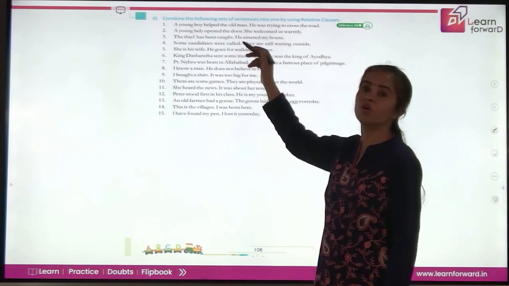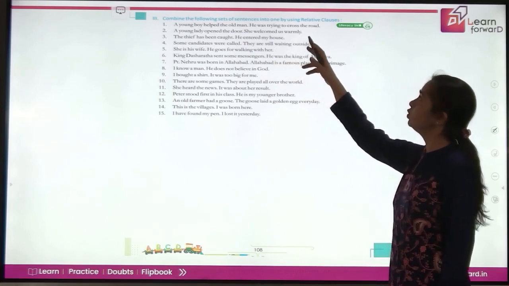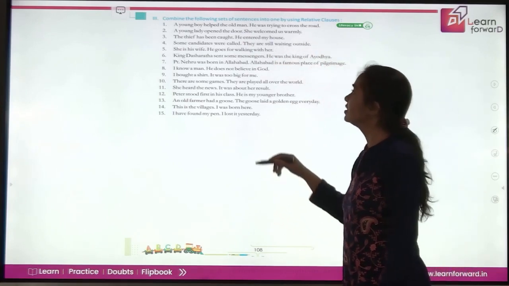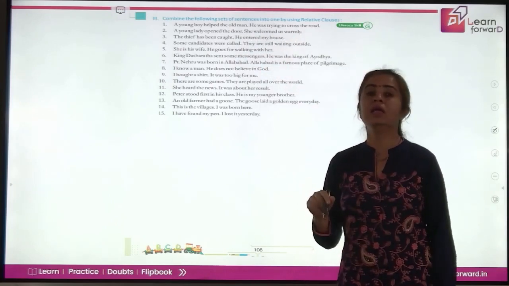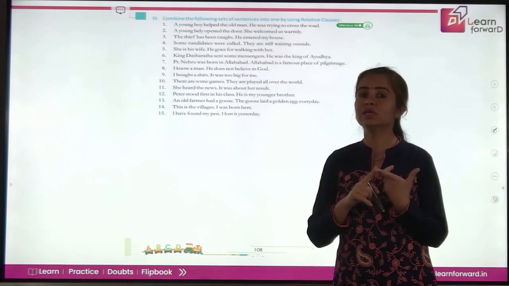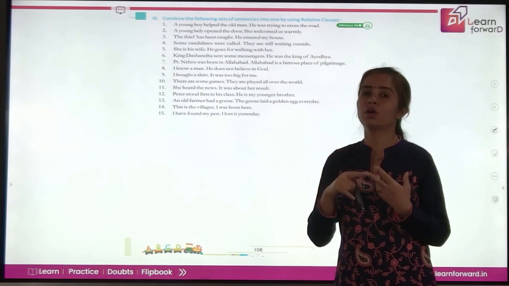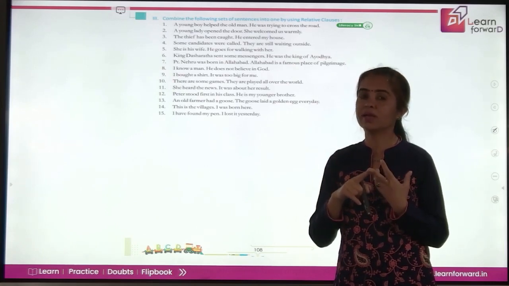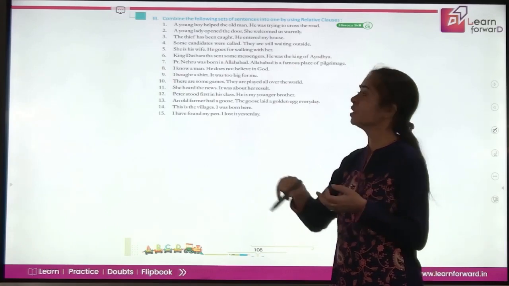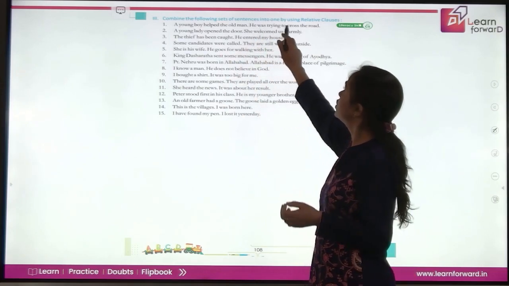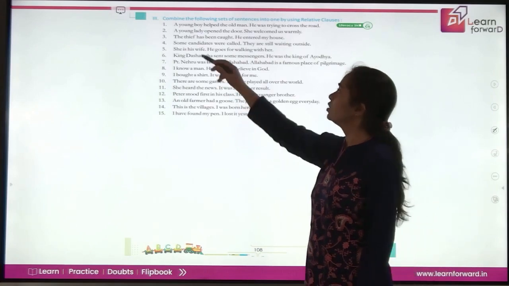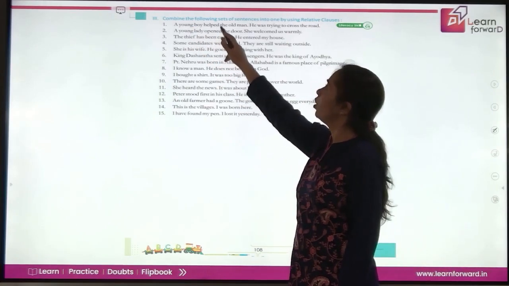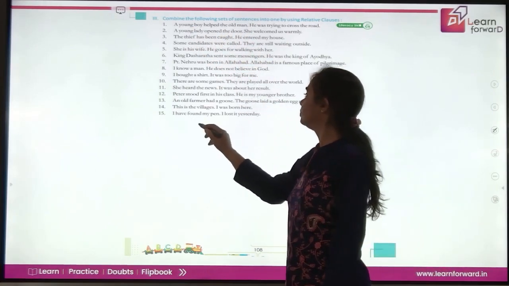Next, combine the following sets of sentences into one by using relative clauses. Let's try this. A young boy helped the old man. He was trying to cross the road. Now, what you have to see in these two sentences, what is being talked about in the sentence that you are trying to make a relative clause. So here, when you see he was trying to cross the road, who was trying actually? The old man. So we'll combine it like a young boy helped the old man.